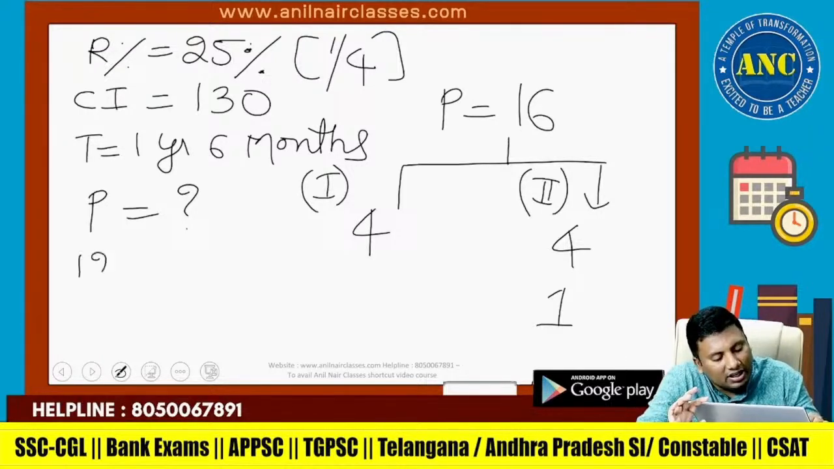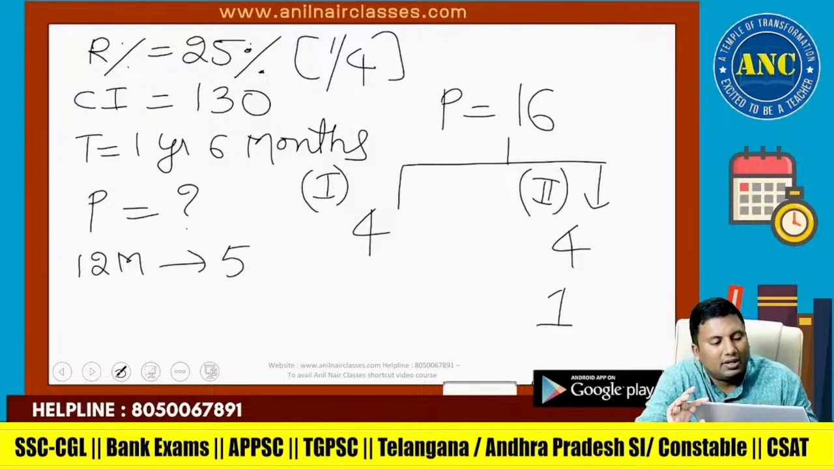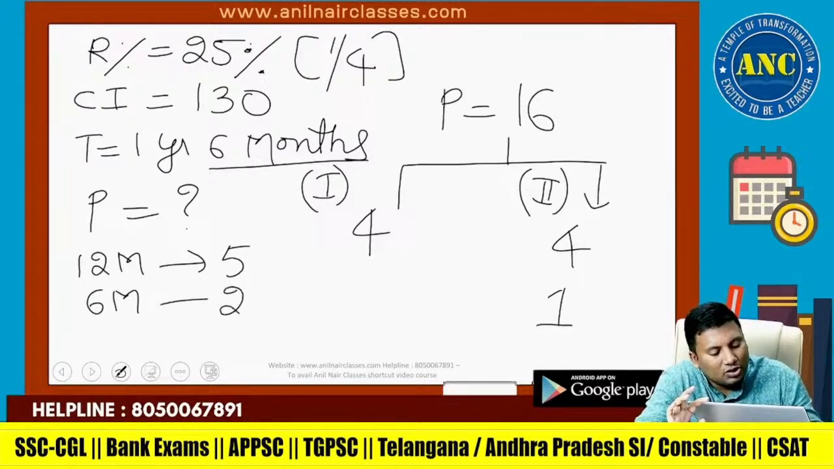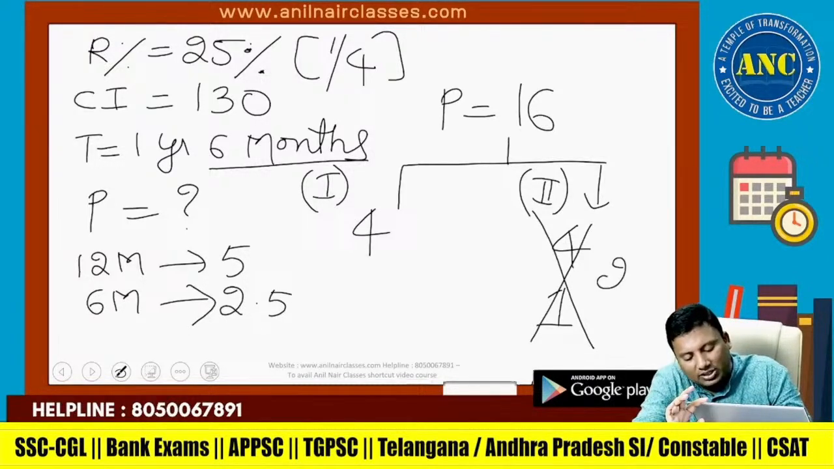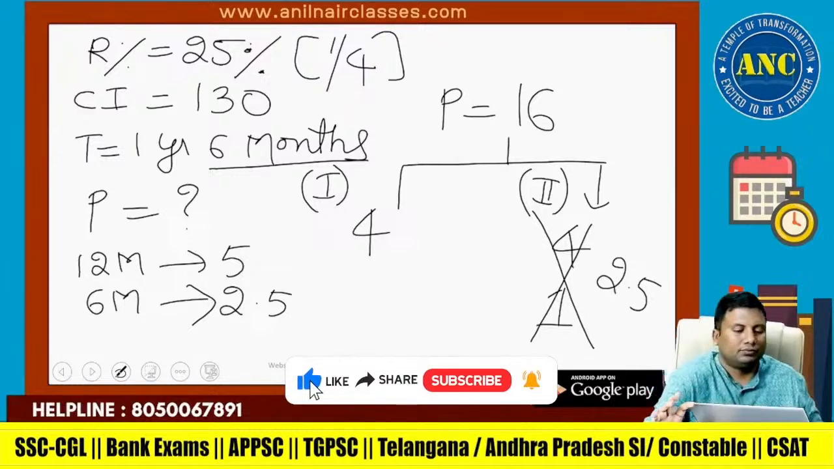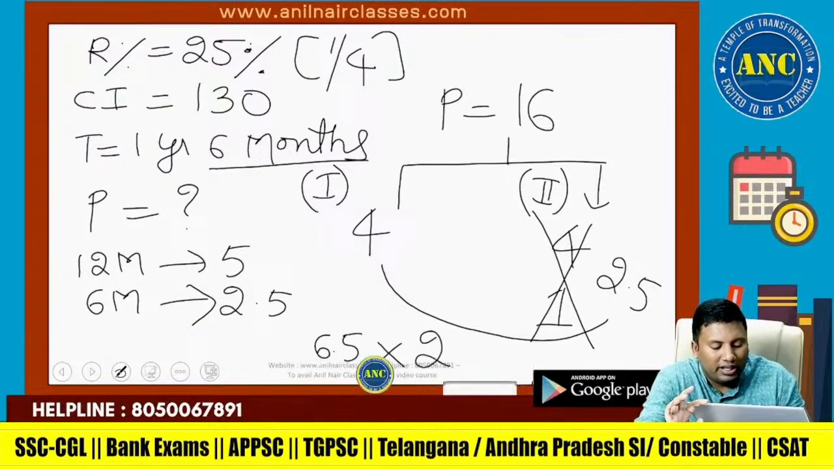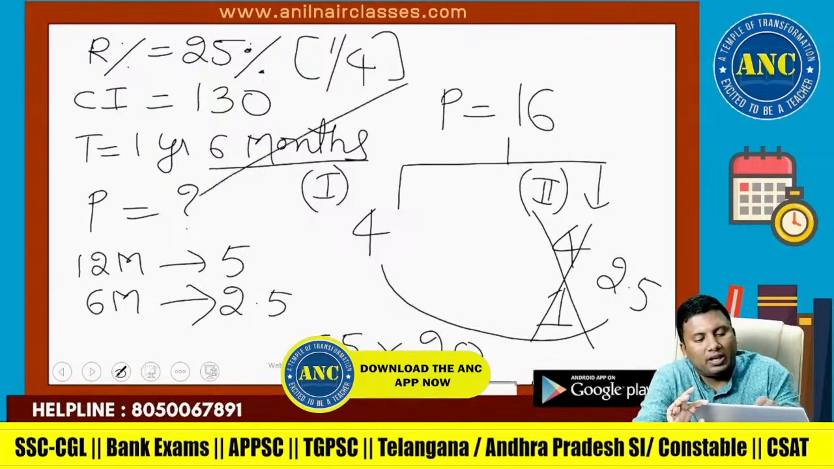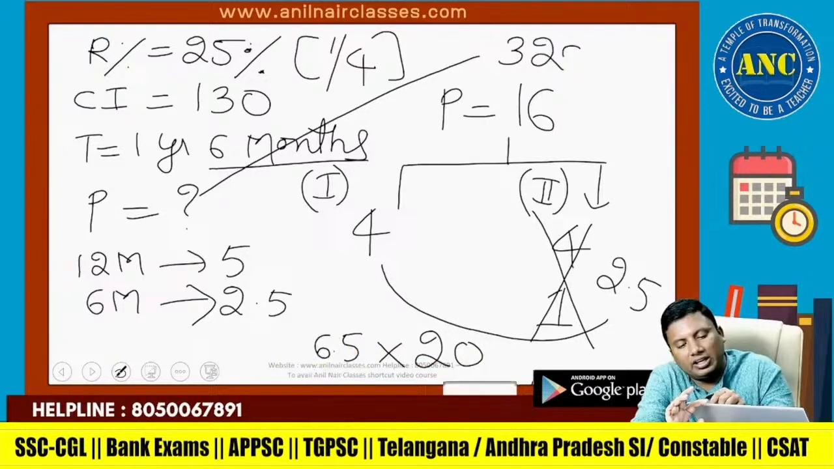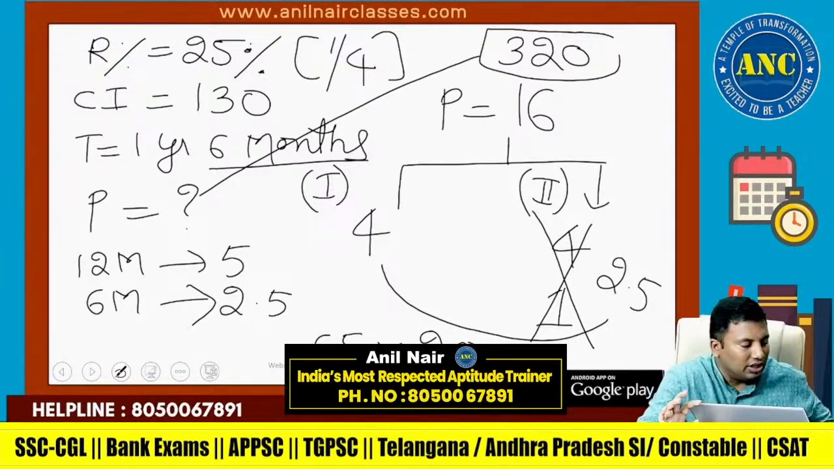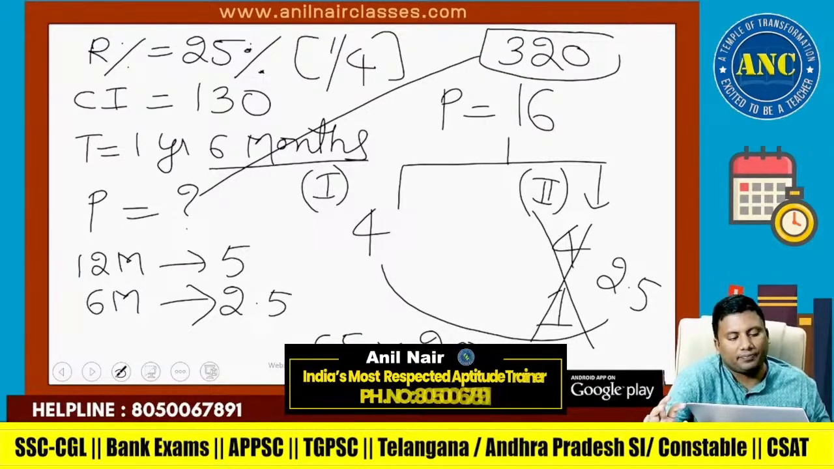Second year is nothing but 12 months. 12 months total value is 5. But according to the question I require 6 months, half of them. So this is becoming 2.5. So 4 plus 2.5 is 6.5. Into 20 is 130. So principal is 16 into 20, which is 320.